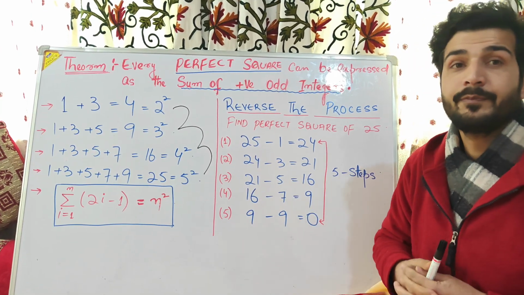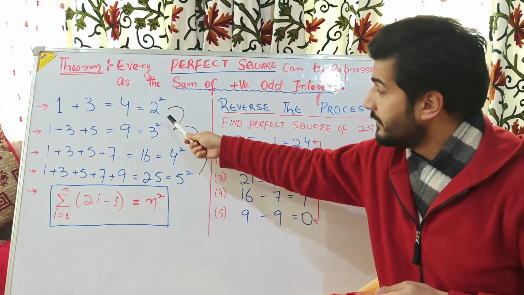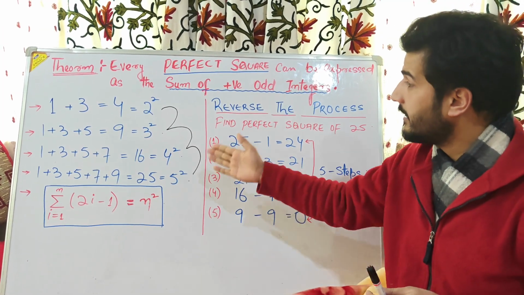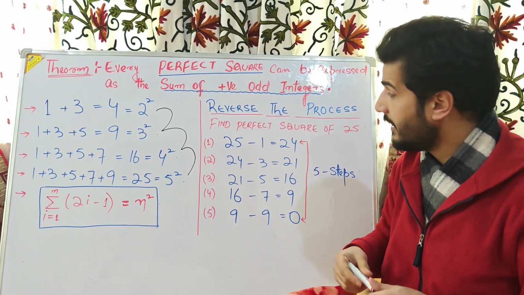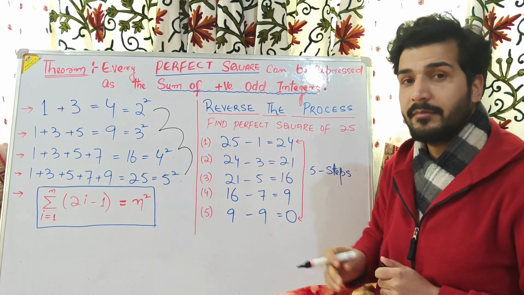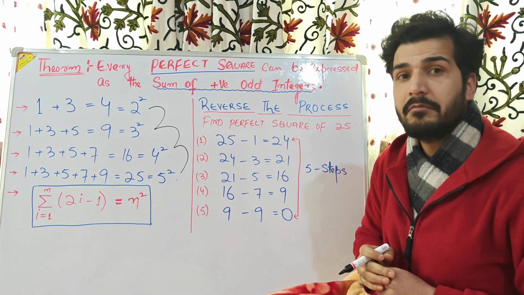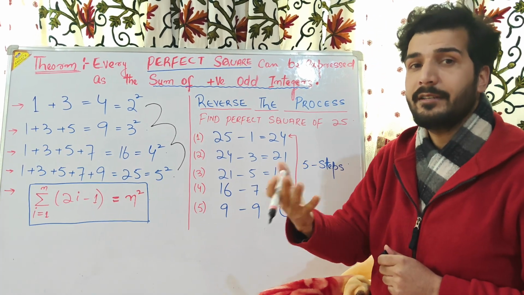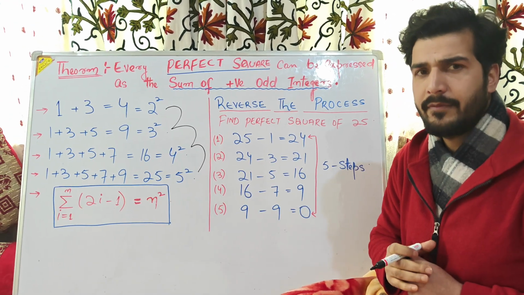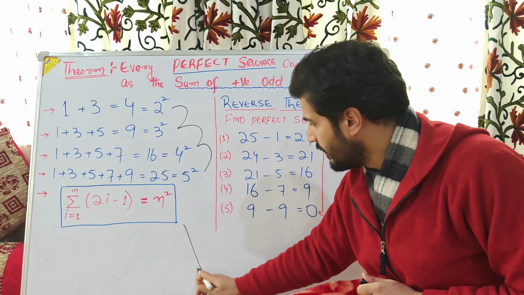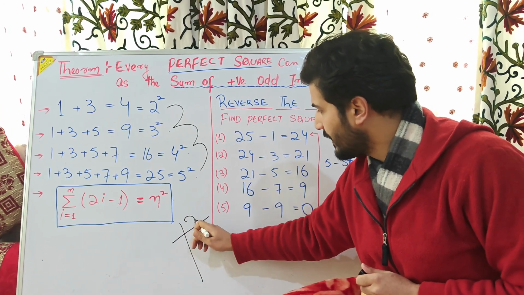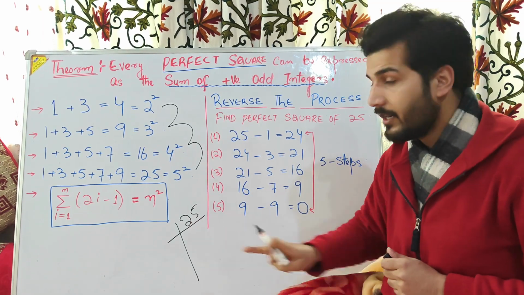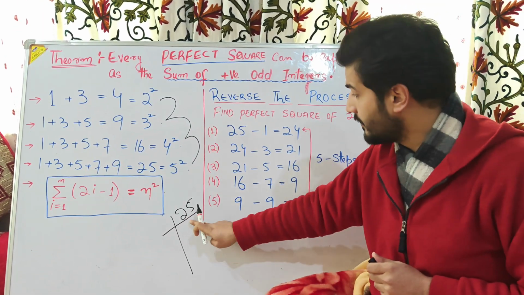But now, this is the pattern that we have recognized here, okay? But now, on the other hand, let us suppose that till now we are acquainted with the method for finding the perfect square of a number. Let us suppose that we have 25 and we are told to find the perfect square root of this 25.